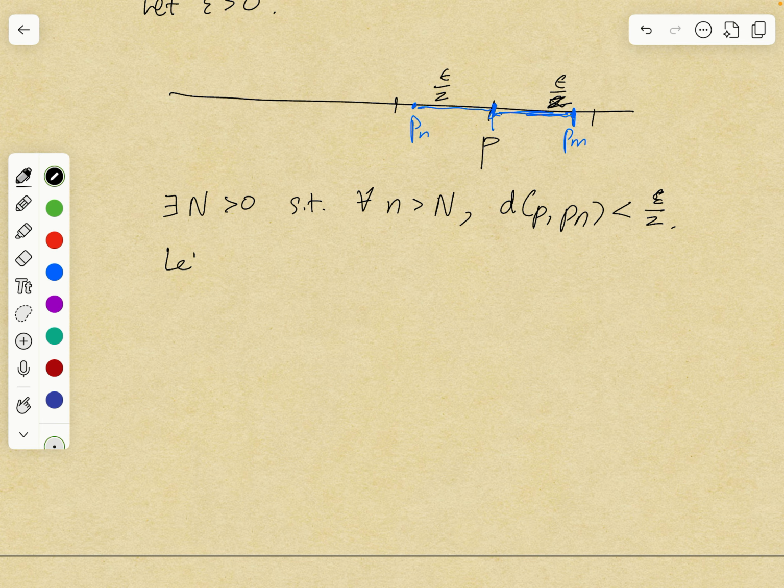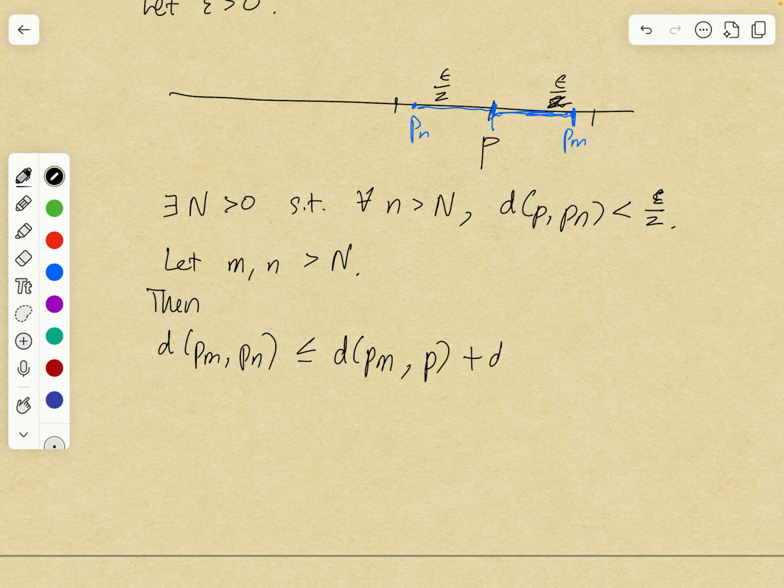Let little m and little n be greater than capital N. Then the distance between P sub m and P sub n, which we're trying to show is less than epsilon, is by the triangle inequality less than or equal to the distance between P sub m and P plus the distance between P and P sub n. This is less than epsilon over 2 plus epsilon over 2, which is epsilon. So that completes the proof.